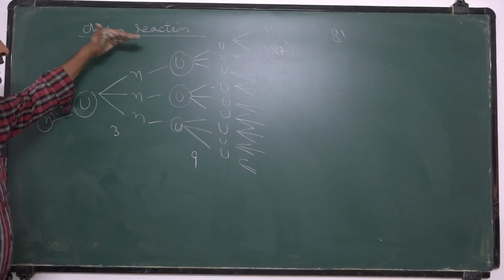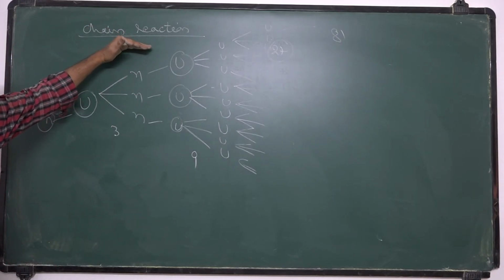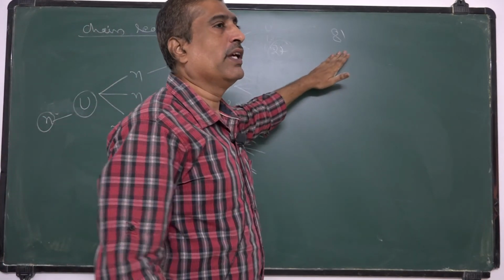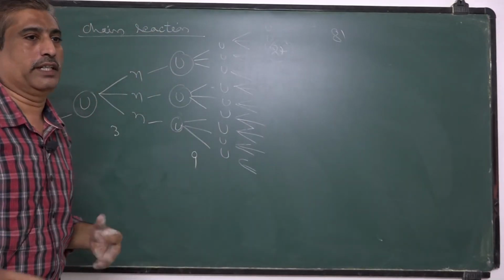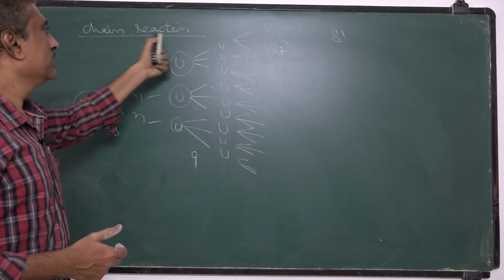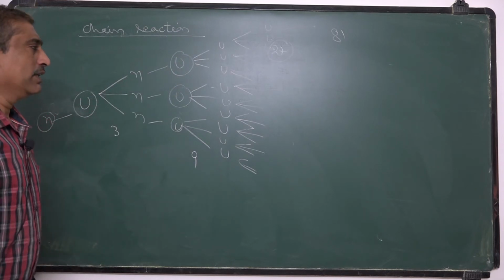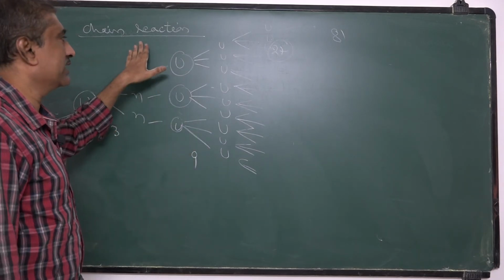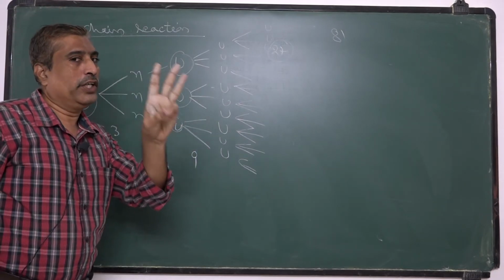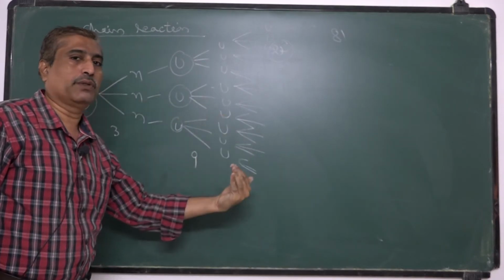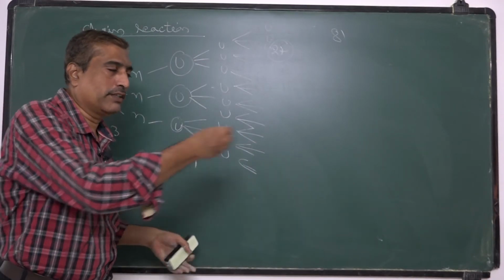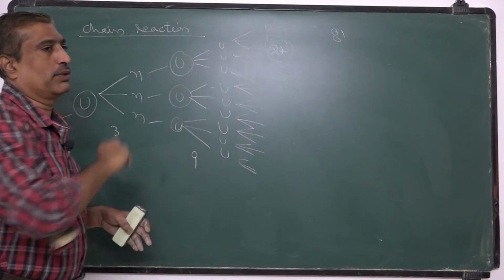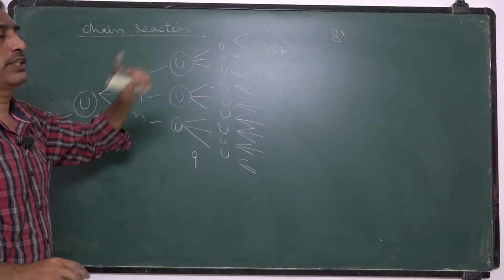That means a chain reaction is the process of nuclear fission reactions in which the number of neutrons increases in geometric progression and initiates further nuclear reactions. What is the principle here? What does chain reaction mean? In each fission reaction, 3 neutrons are released, and when these 3 neutrons initiate further nuclear fissions, the number of neutrons increases in geometric progression, and this is called a chain reaction.